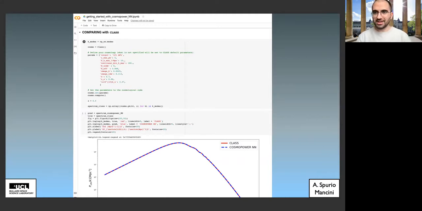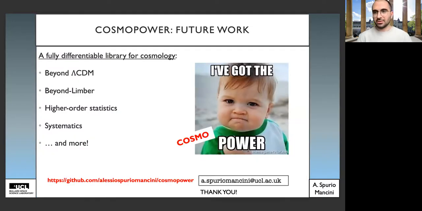And feedback is very welcome, of course, and I'm very much looking forward to receiving some from you. Okay, so that's all I wanted to say. Just to finish off, with CosmoPower and with the emulation of the matter power spectra and CMB power spectra, we just scratched the surface, really. What CosmoPower wants to become is a fully differentiable library for cosmology, including, for example, emulation of higher order statistics, systematics, and so on and so forth.